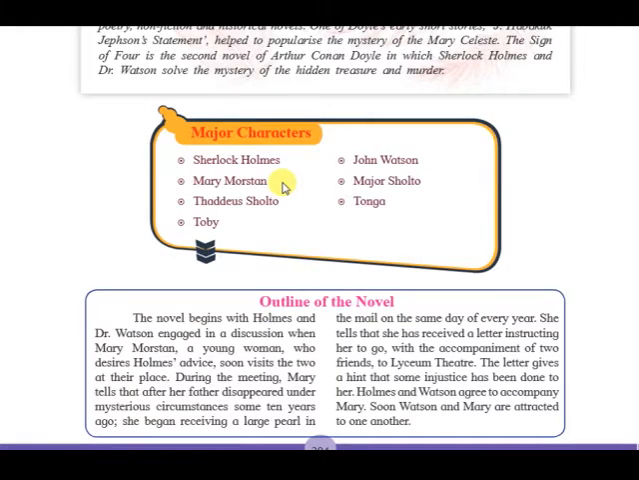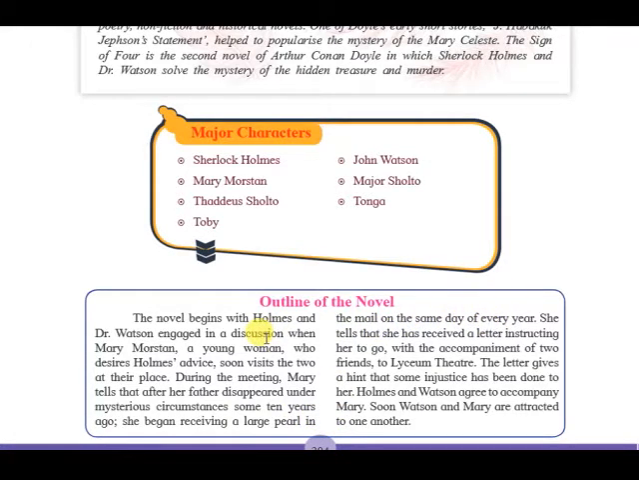Moving on to the outline of the novel now. The novel begins with Holmes and Dr. Watson engaged in a discussion, when Mary Watson, a young woman who desires Holmes' advice, soon visits the two at their place. During the meeting, Mary tells that after her father disappeared under mysterious circumstances some 10 years ago, she began receiving a large pearl in the mail on the same day of every year.